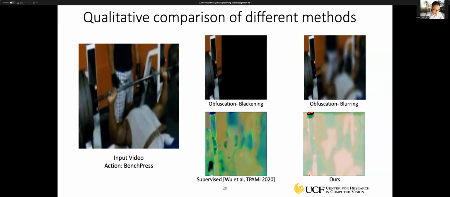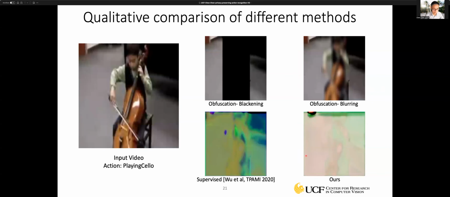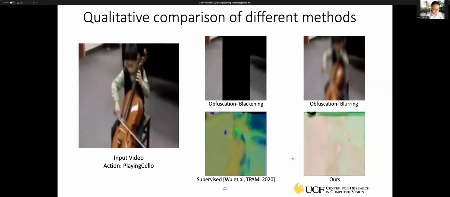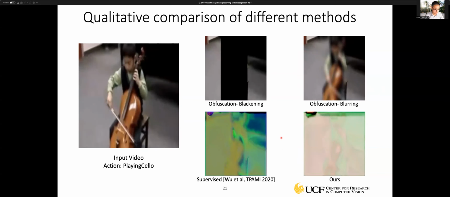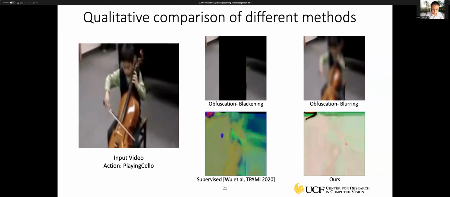This is the supervised approach. And the last one is our proposed method. And here's another example. As you can see here, we are able to remove some of the privacy attributes or information related to humans and also the objects in the scene.